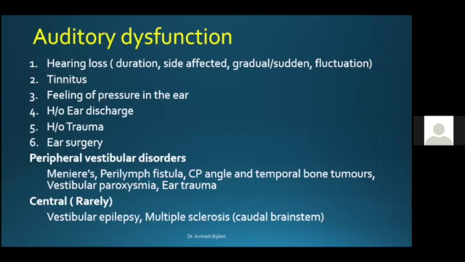So peripheral vestibular disorders where you find auditory dysfunction are Meniere's disease, perilymph fistula, CP angle and temporal bone tumors, vestibular paroxysmia, and ear trauma. Central disorders, rarely so, but yes, vestibular epilepsy and multiple sclerosis in the caudal brainstem will present with auditory dysfunction.